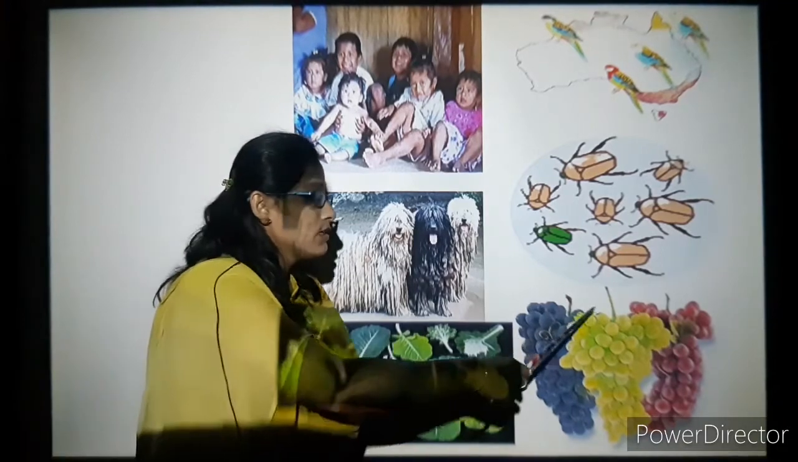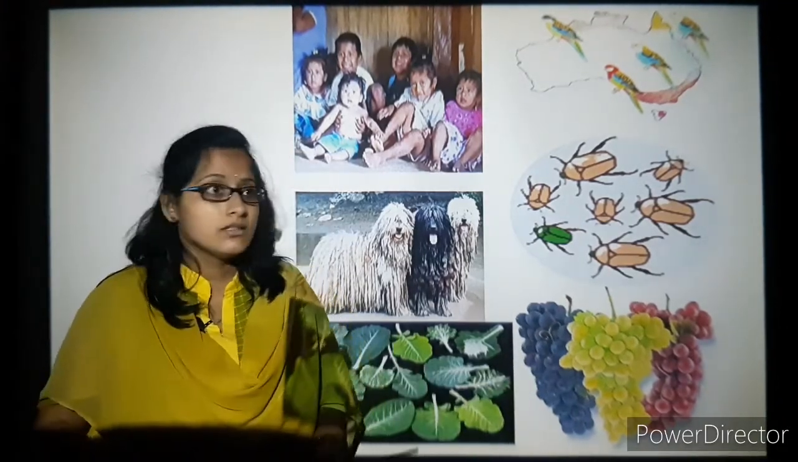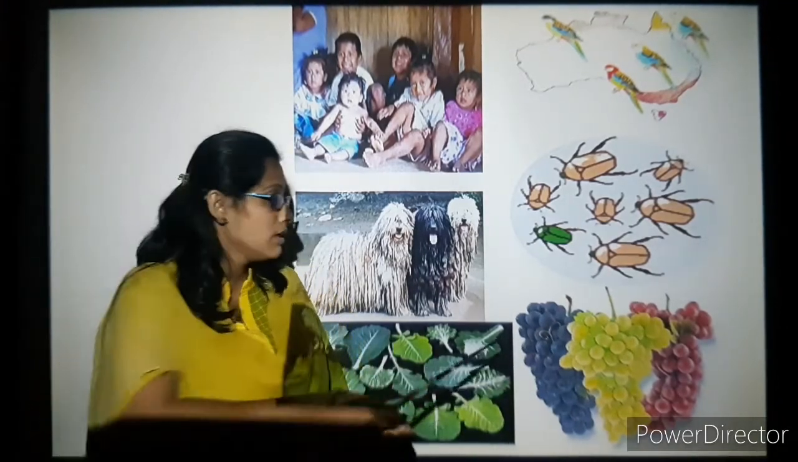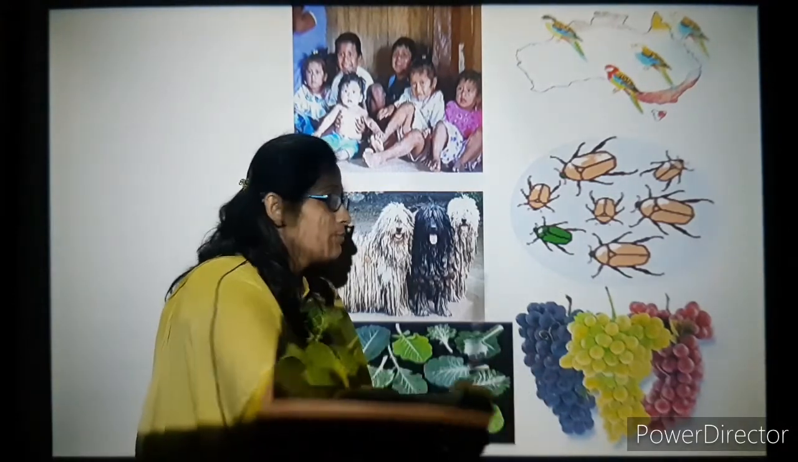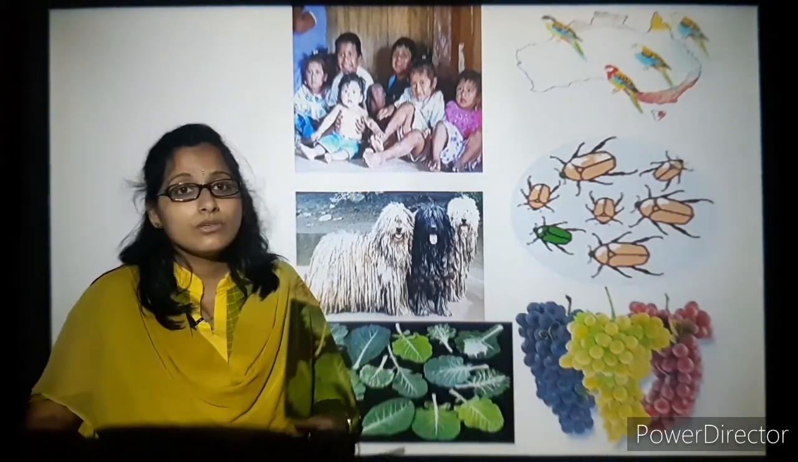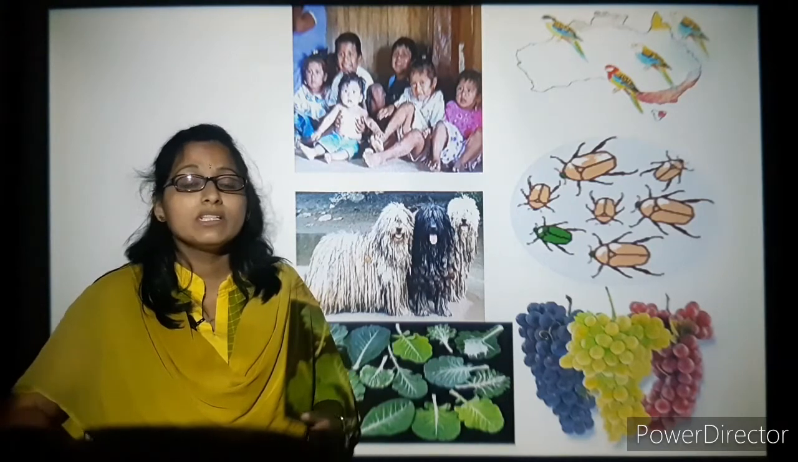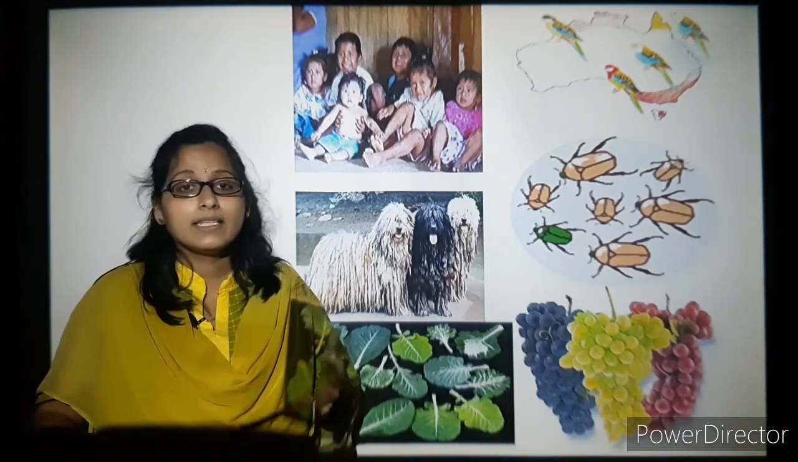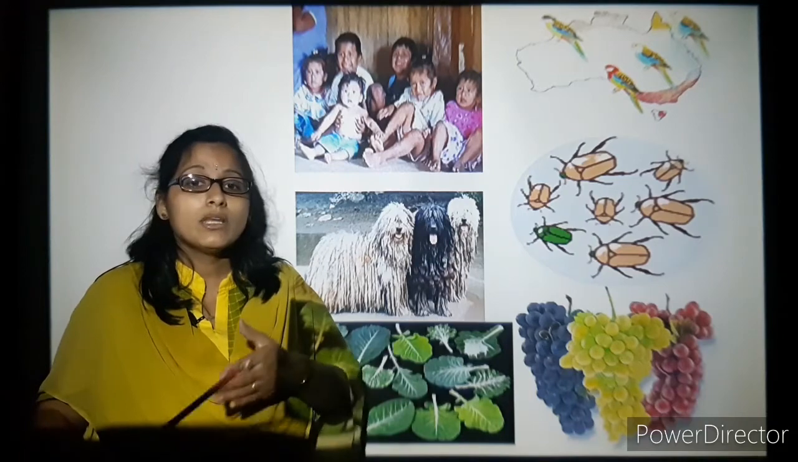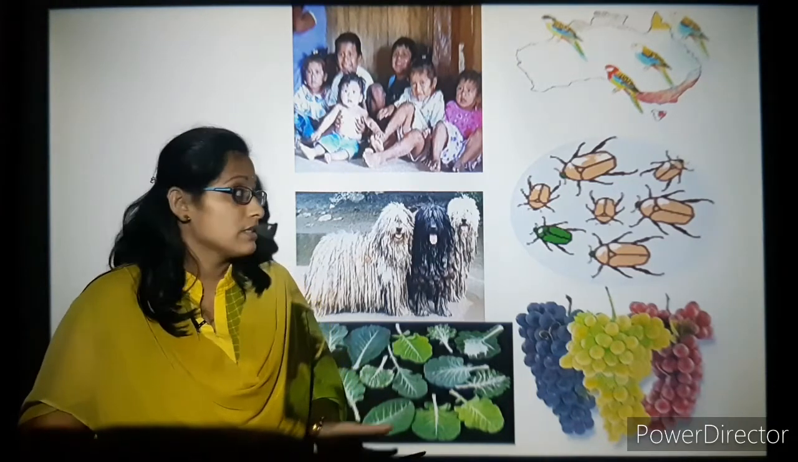You have seen different types of grapes and their colors. The color of the grapes is green, and you can see red and purple as well. This is also due to the variable characteristics or traits that have been carried over from the past generation to the offsprings.